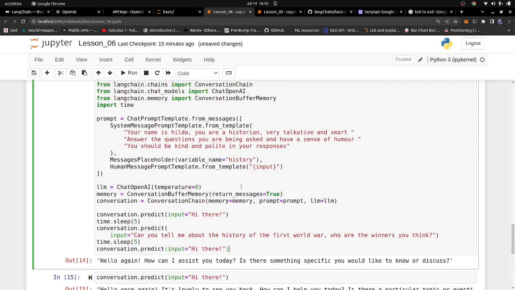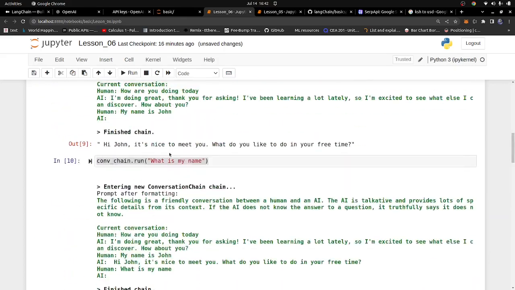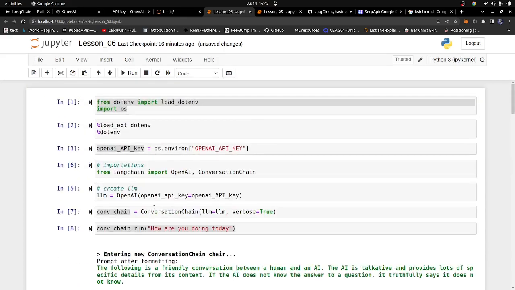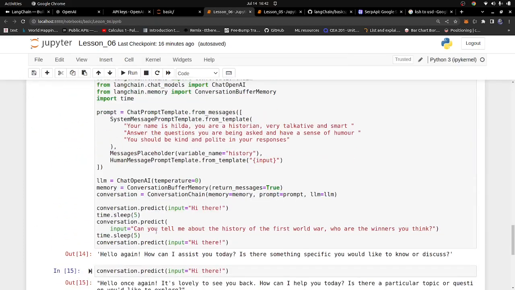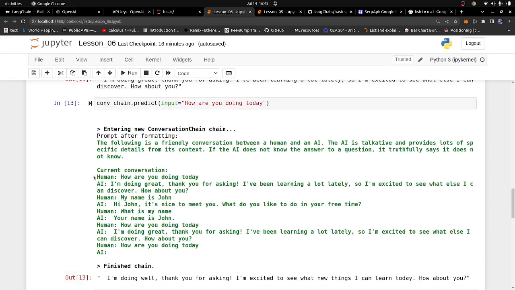So now you know what a memory is, and why a bot needs to have a memory. It needs to remember how the conversation has been going, so it can give you appropriate answers. If you run this code outside of the Jupyter notebook, the conversational chain will not remember anything that you have said. But with a conversational buffer memory, it's going to store some amount of the previous conversation. Maybe you can store the last 5 conversations between you and the bot, so the bot can remember.